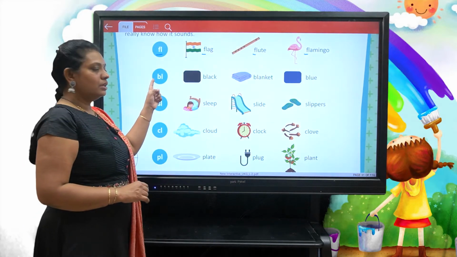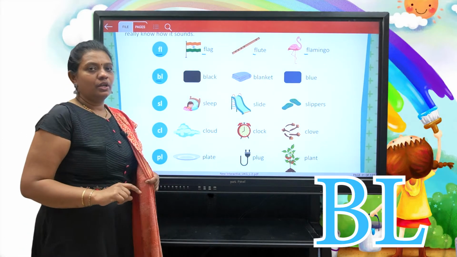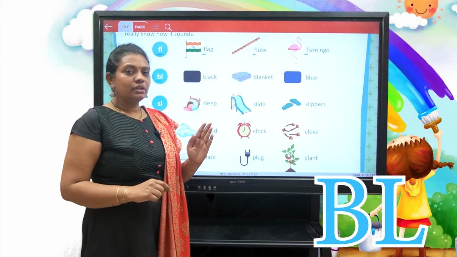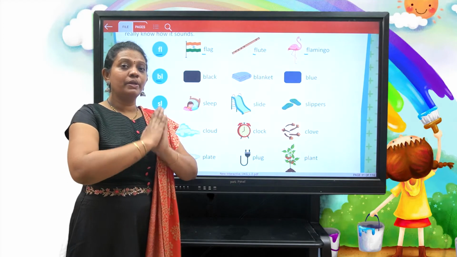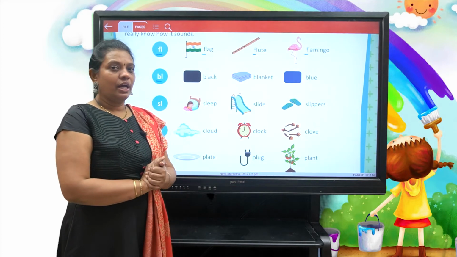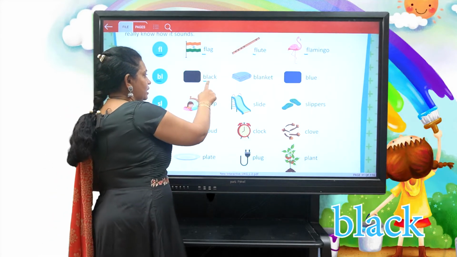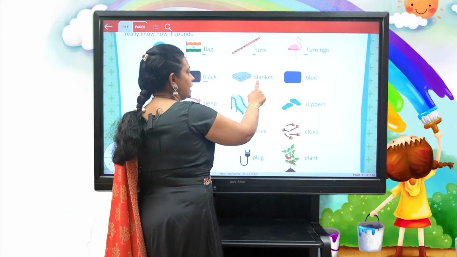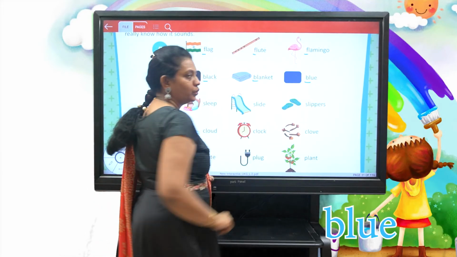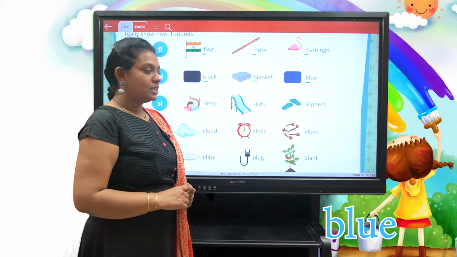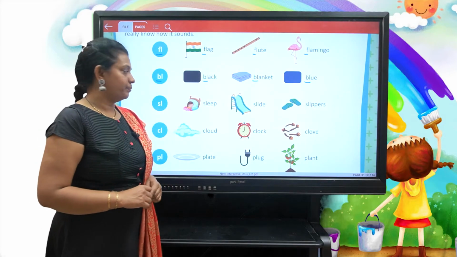Next, bl. If you join the consonant b and the consonant l, what do we get? Bl as a new sound. And here we have black, blanket, blue. These are the examples for the blend bl.